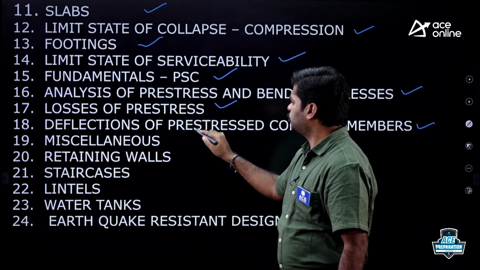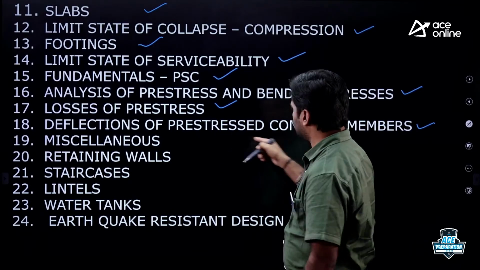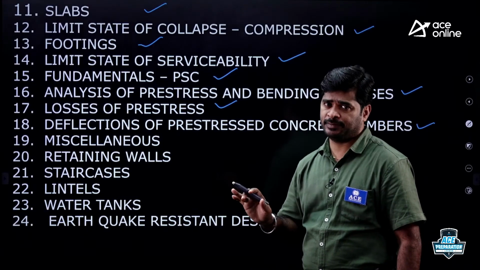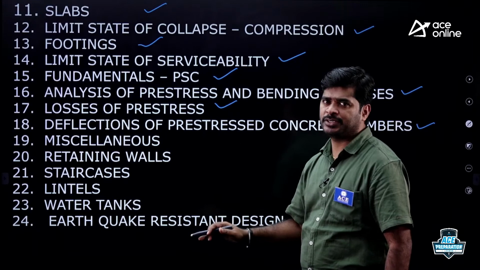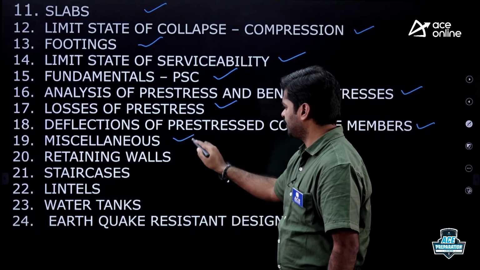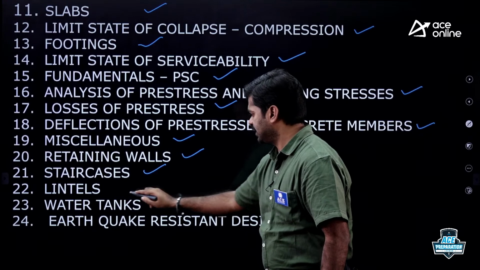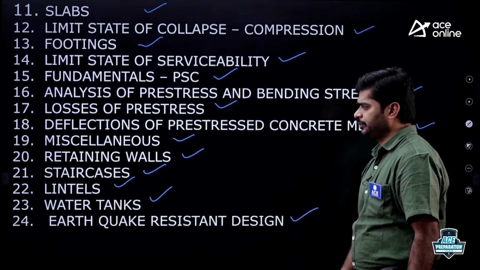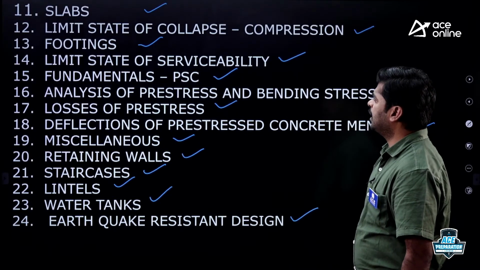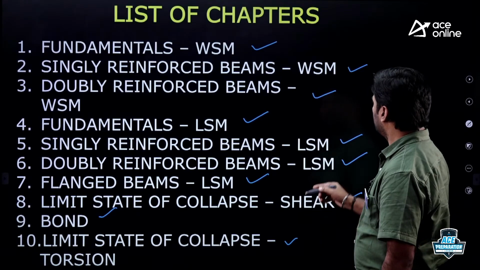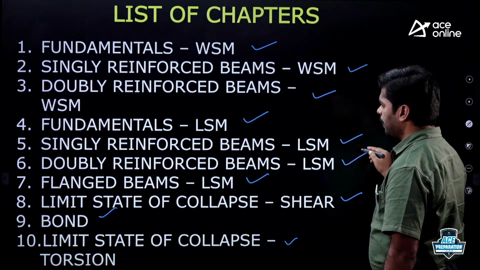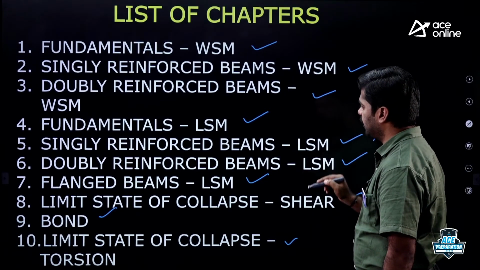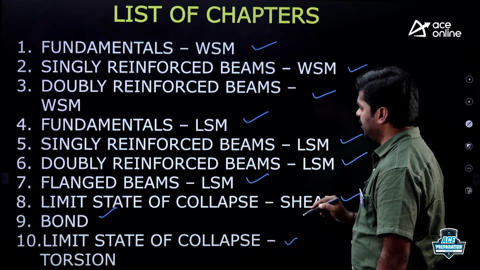My dear, up to chapter number 18, it is common for GATE and ESE. Now these are the additional topics for ESE: miscellaneous, retaining walls, staircases, lintels, water tanks, then earthquake resistant design. From the GATE point of view, my dear, you have to focus more on singly reinforced beams, that too from the limit state method.